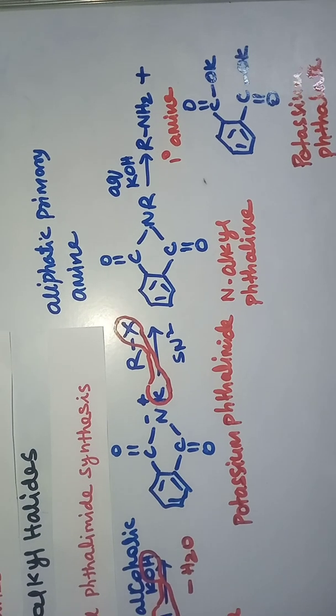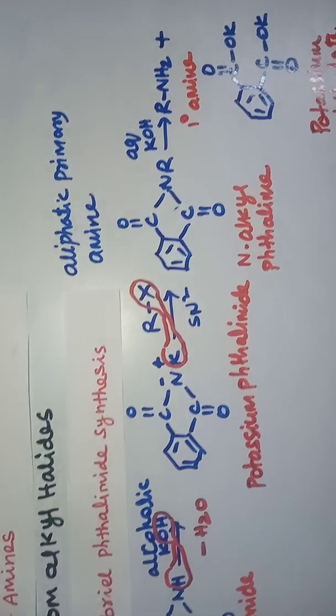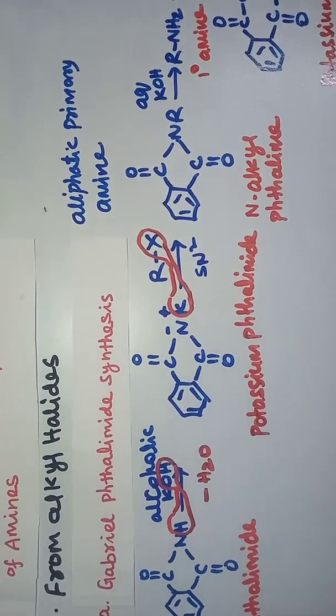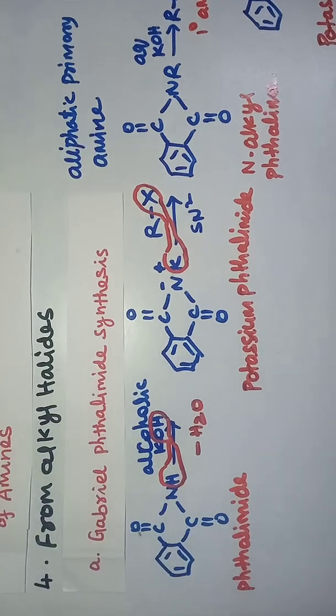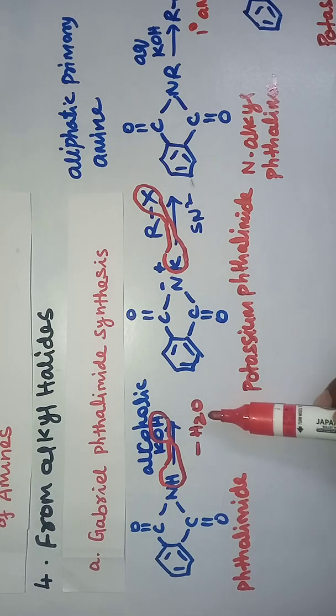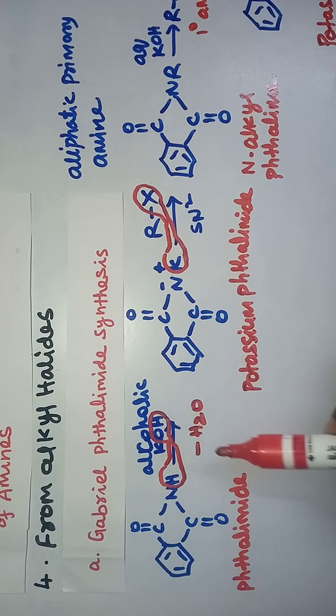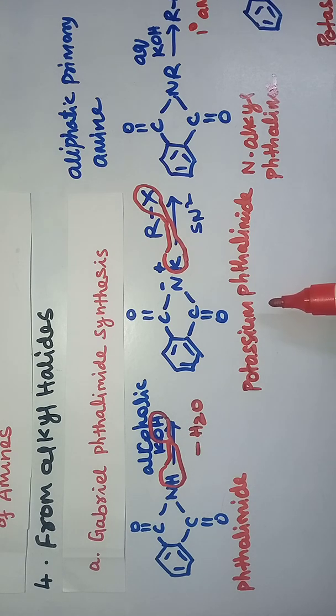So we can prepare amines from alkyl halides. Here we are discussing the Gabriel phthalimide synthesis. We take phthalimide. This phthalimide on treatment with alcoholic potassium hydroxide gives the potassium salt of phthalimide, or potassium phthalimide.